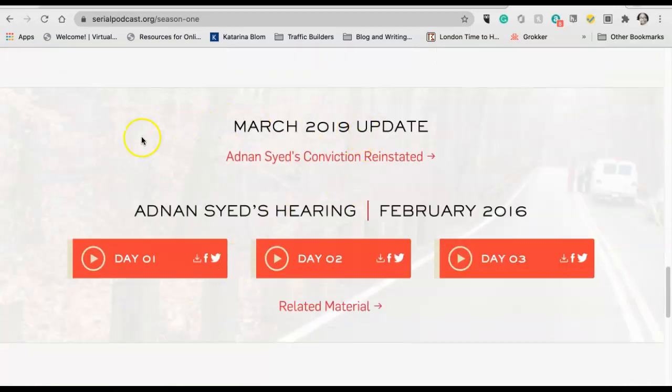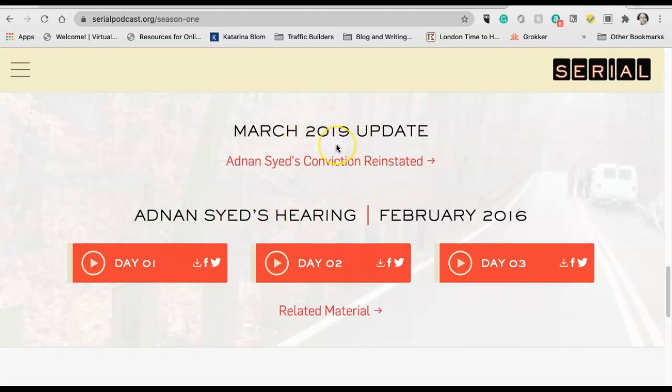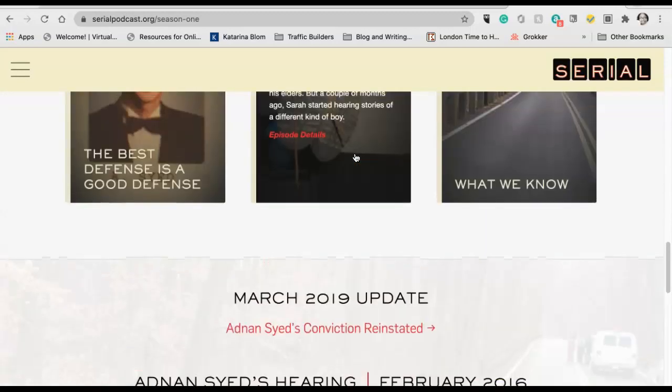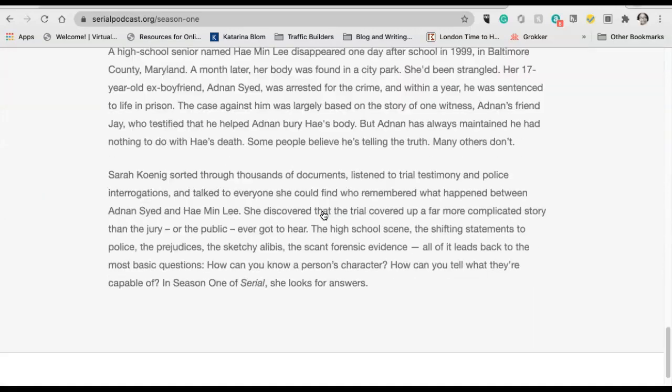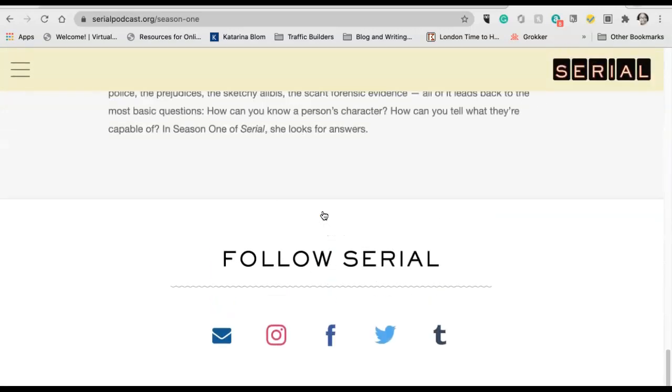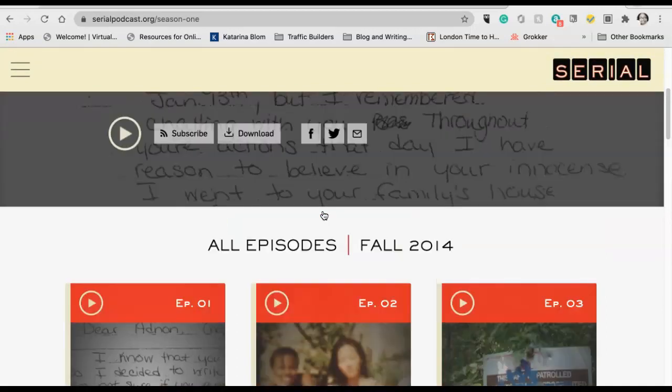These sections here are the updates, what has happened very recently. In March 2019, there was an update. There was also something in November 2019, if I remember. So this is very recent, what happens now, which doesn't pertain much to our research question. So you don't really have to listen to this or read this, but if you're interested in knowing what the outcome has been so far, you're welcome to do it. Okay? So then you have all the follow information here. I just wanted to show this to you.